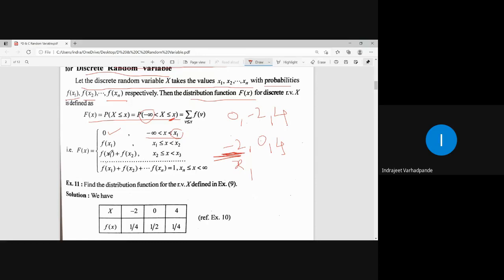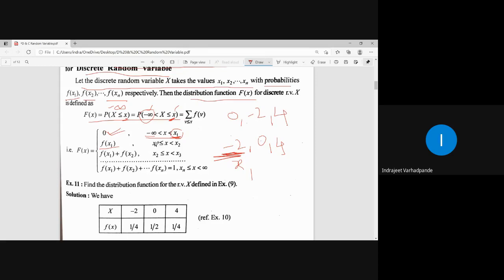I always know that probability is greater than or equal to 0. But in the probability distribution function or cumulative distribution, the value is taken as less than or equal to x. Now, less than or equal to x, where does it start from? I don't know. Therefore, I take the lower bound as minus infinity. So we assume that it starts from minus infinity and ends at the positive value, whatever is decided as per the probability function. So from minus infinity to the first value, it will always take the value 0.